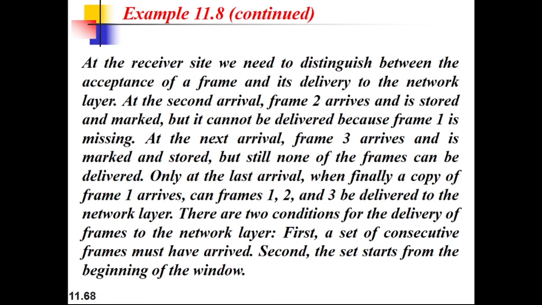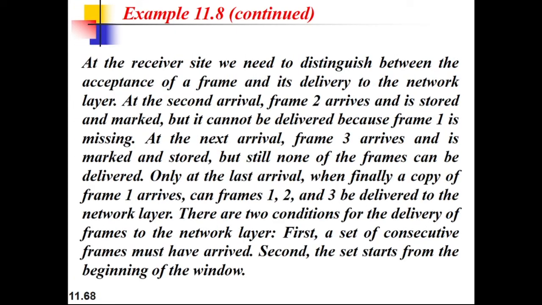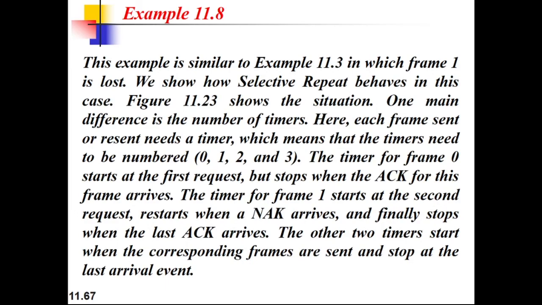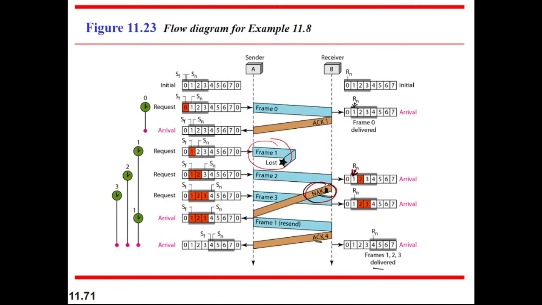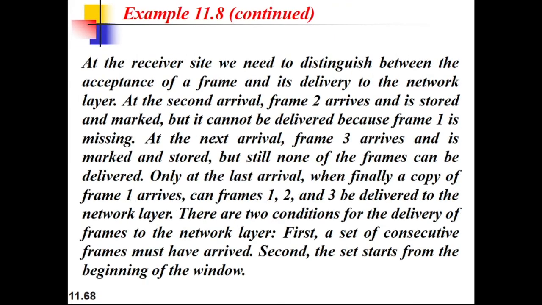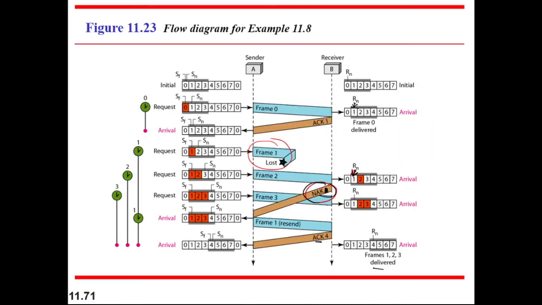So here in this example, frame 1 is lost in this flow diagram. So here this frame 1 is lost, and we show how selective repeat behaves in this case. One main difference is the number of timers. You can see that different timers are here.